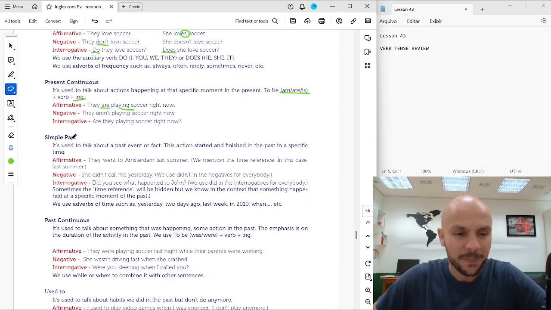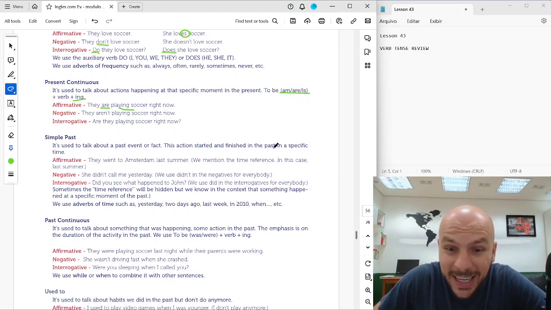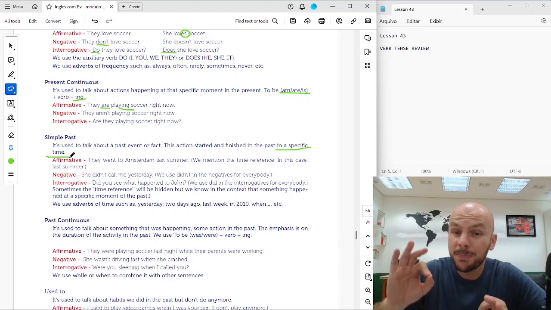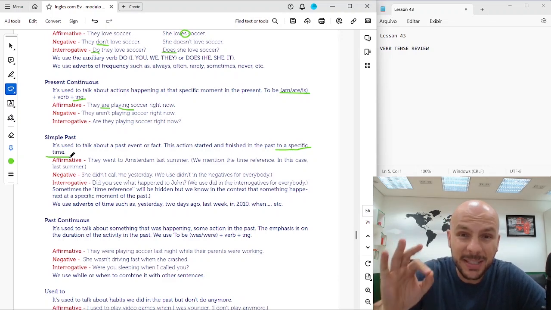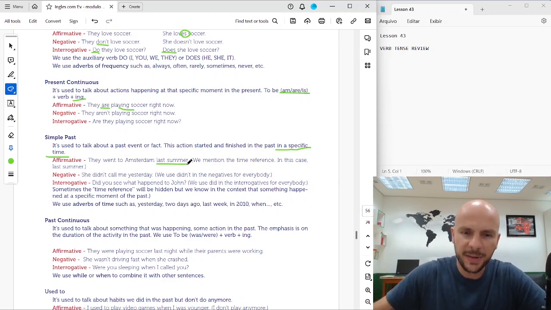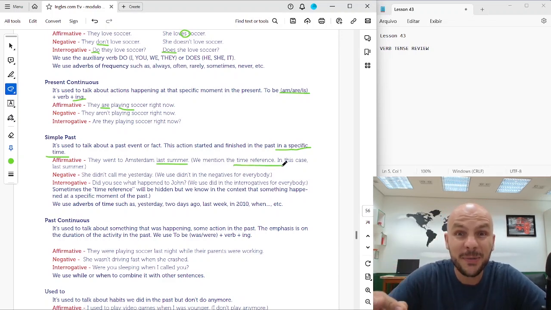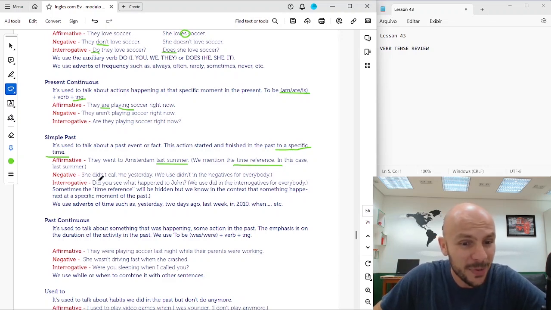Simple past. It's one single action in the past in a specific time. Specific time. It's important to remember that. In a specific time. Okay? They went to Amsterdam last summer. Last summer, specific time. Okay? So we have to mention the time reference. Specific time. Negative. She didn't call me yesterday.